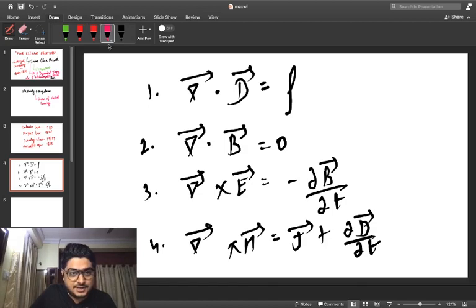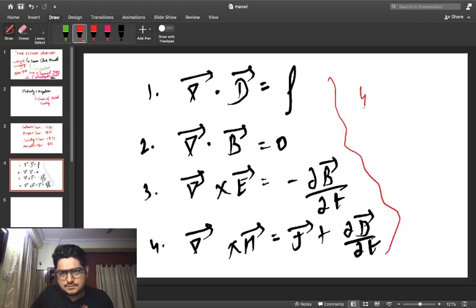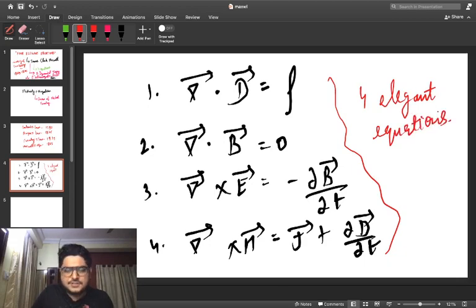These are the four elegant equations I was referring to, which paved the way for a historic moment in the field of science and technology. By these four equations I am able to scribble the equations at this point, and you are able to watch them right now.